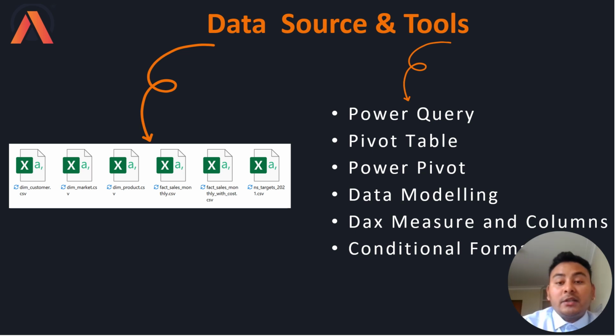Inside Excel, the tool that I have used is Power Query. I used Power Query to perform the ETL transformation. After performing the ETL transformation, I connected the data to the data model. And using Power Pivot, I did the data modeling, and I also created the DAX measures and columns. After that, I created the pivot table.